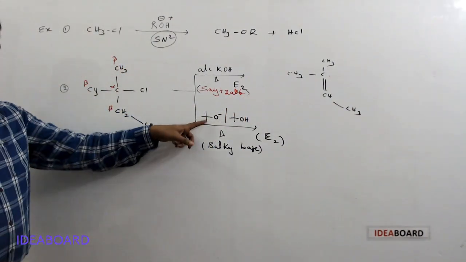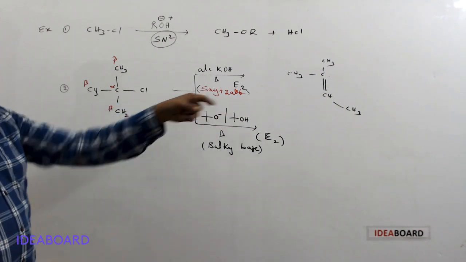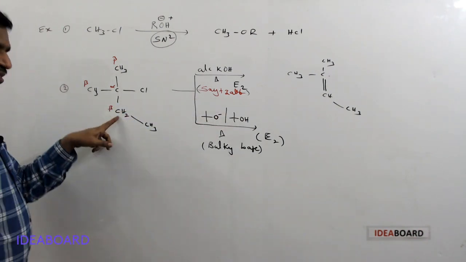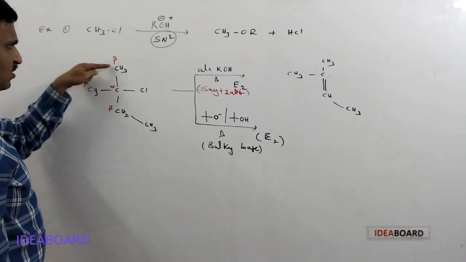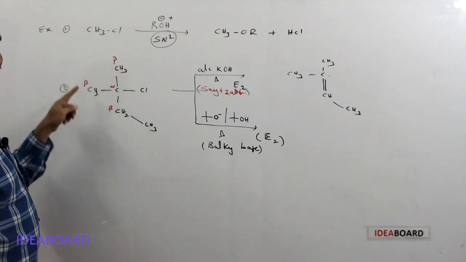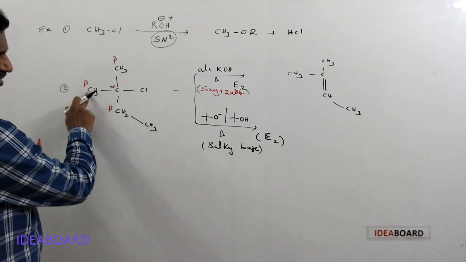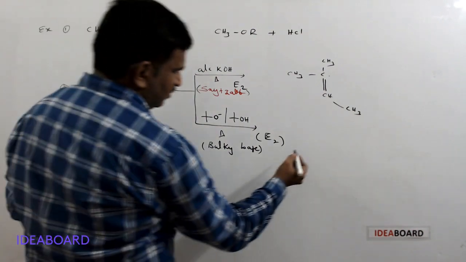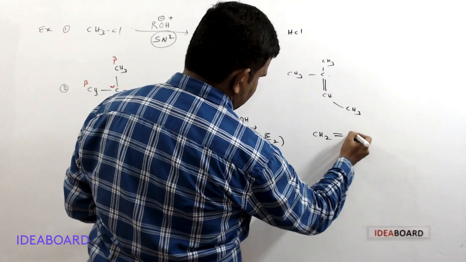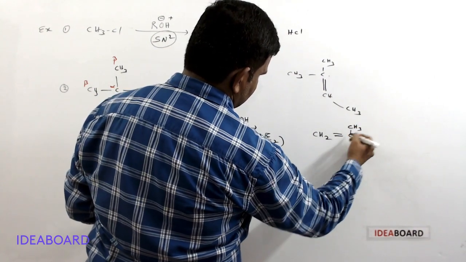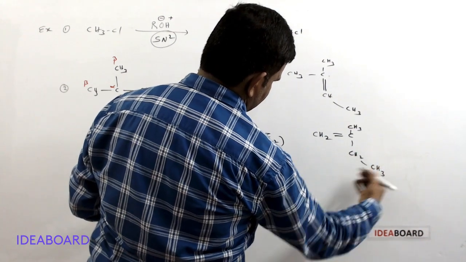But here it is a strong, bulky base. Because of its bulky nature, it cannot attack this carbon because of steric repulsions, so it attacks the less sterically crowded carbon atom, either this or this one. Suppose it attacks here and removes the proton; we get CH2 with a double bond, next CH3, and next CH2 and CH3.